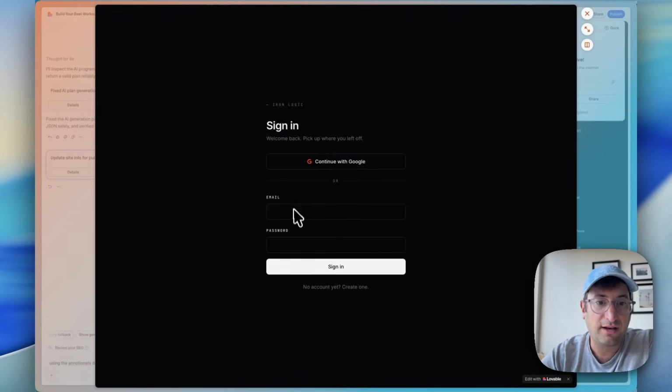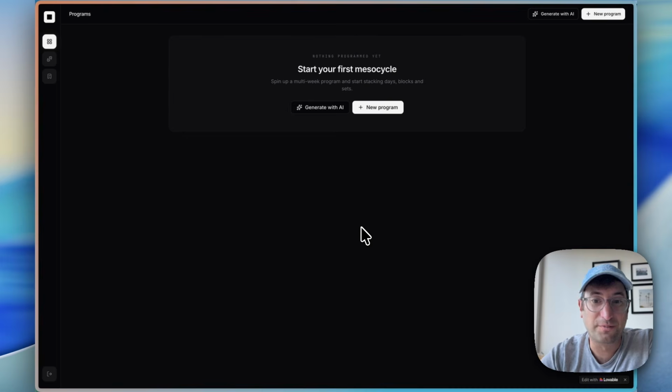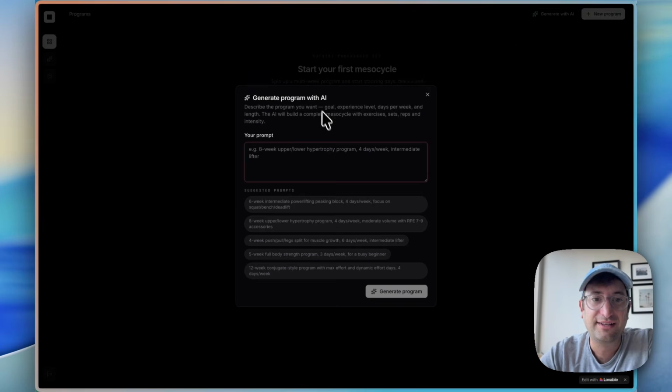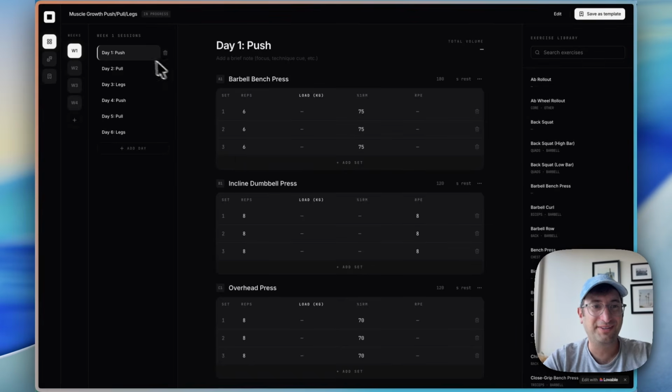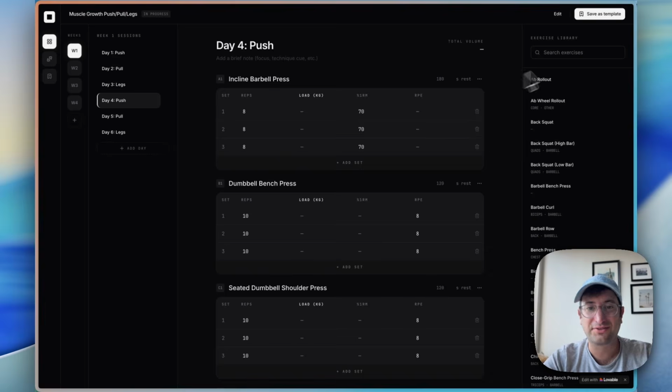You can log in with Google or email and password. Why don't I try the login with Google and see if it works? It worked perfectly, which is awesome. So that's another really cool feature, that Lovable has that all built in easily. So let's try to generate a program with AI, and we're going to do a 4-week push-pull legs split for muscle growth, and we'll click generate program, and it worked perfectly. We have our 4-week plan, 6 days a week, really, really cool. And you can also change the plan if you want, but let's go ahead and save the template.